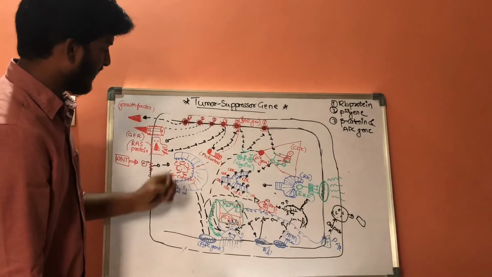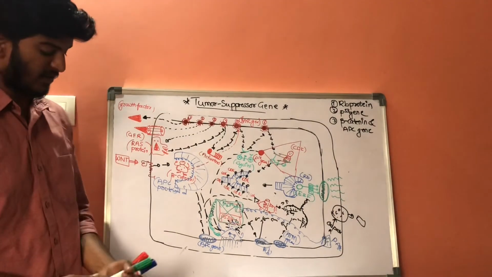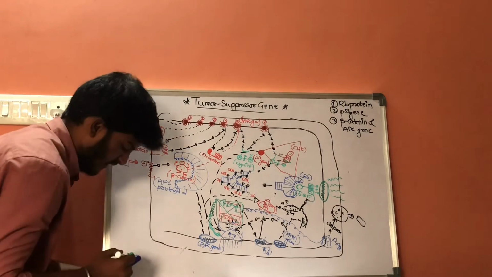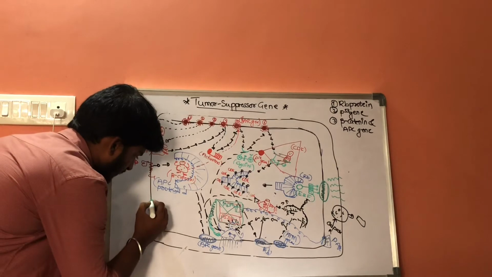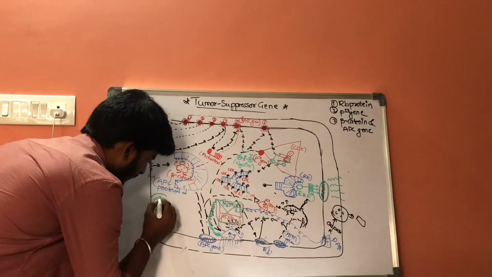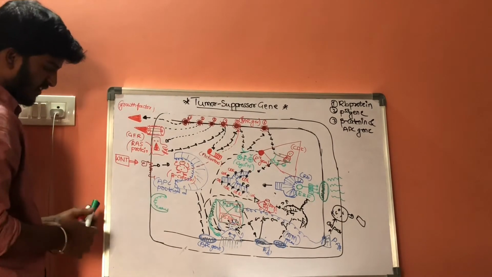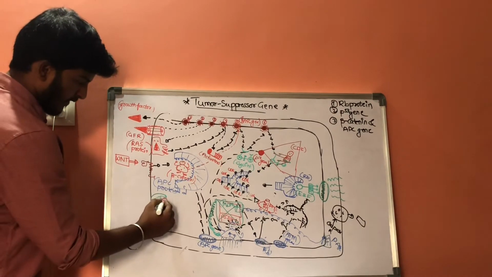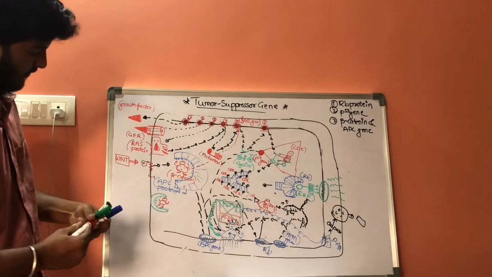Now, these beta catenins can also be inhibited by another process. Let us consider this is a special chemical structure in which these beta catenins will be inhibited.